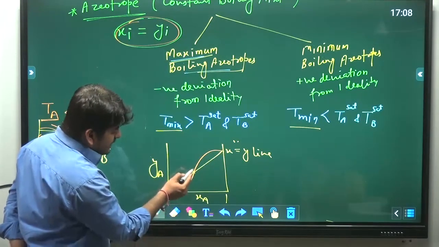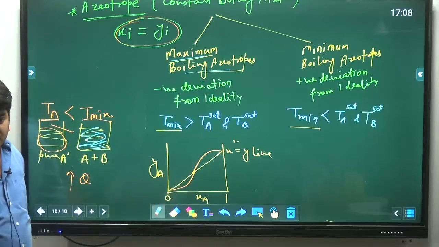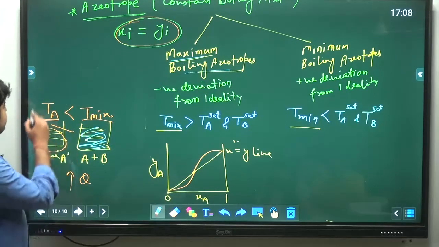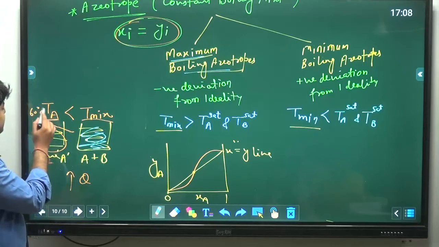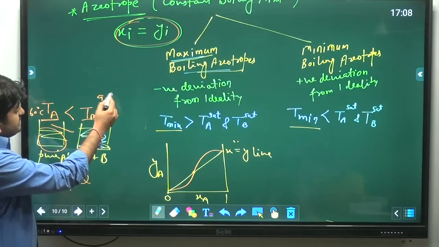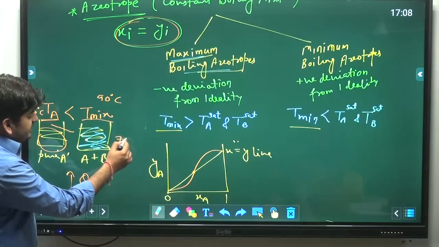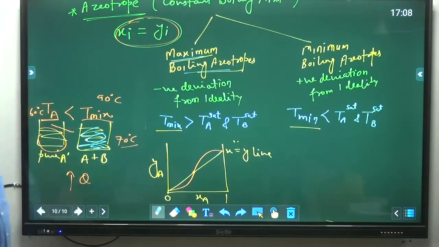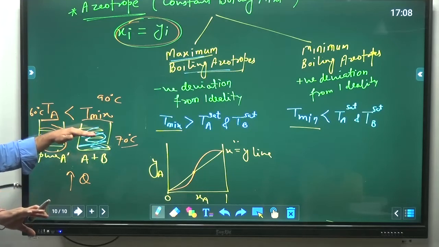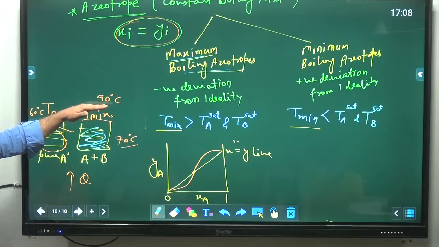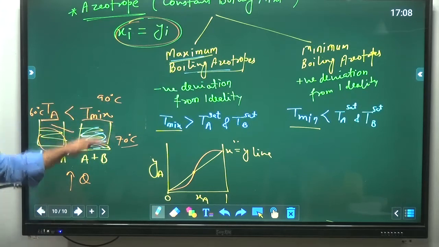And this is the azeotropic point. Suppose the boiling point temperature is 60 degrees Celsius here and here it is 90 degrees Celsius, and I am saying the temperature is 70 degrees Celsius now. Here molecules of A will start to go in the vapor phase, but here molecules of A will remain in the liquid phase, because the boiling point temperature is 90 for the mixture.